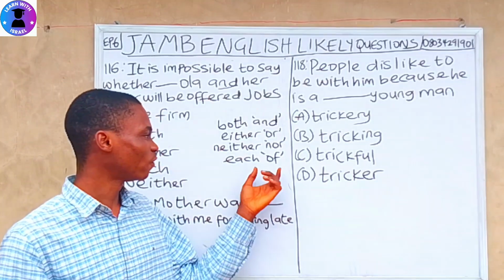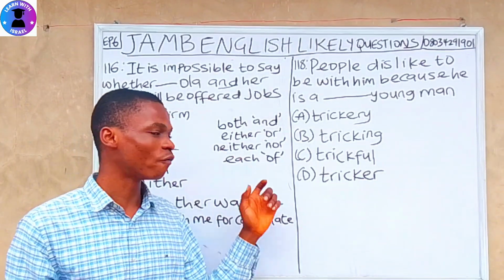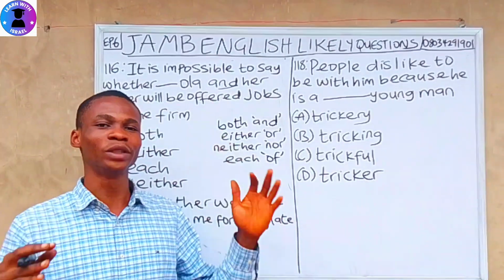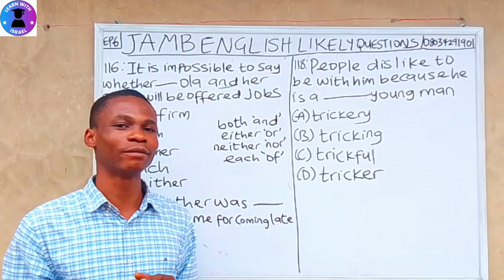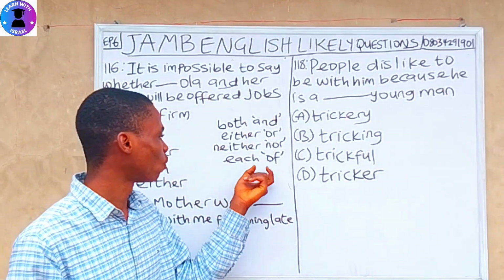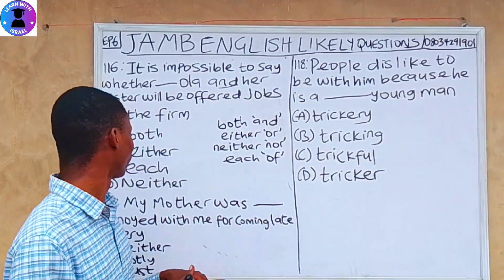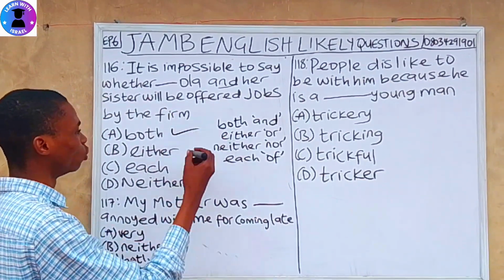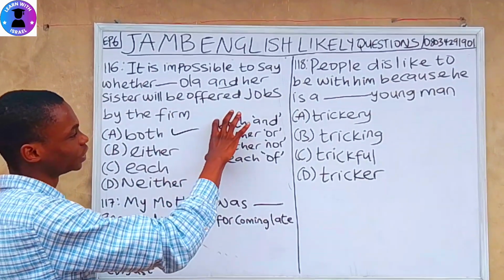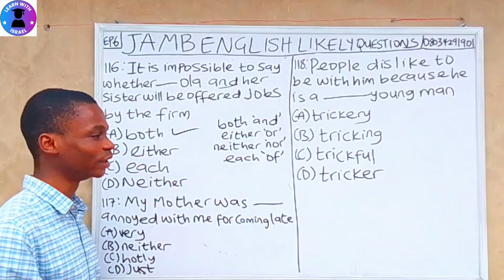That's different. But if you are using each, the one that goes where it's of, each of you should bring your ruler for tomorrow's examination. So each of is the correct one for this kind of context. So the correct answer is both. I hope you understand the difference between these four now and the one that goes well with it.